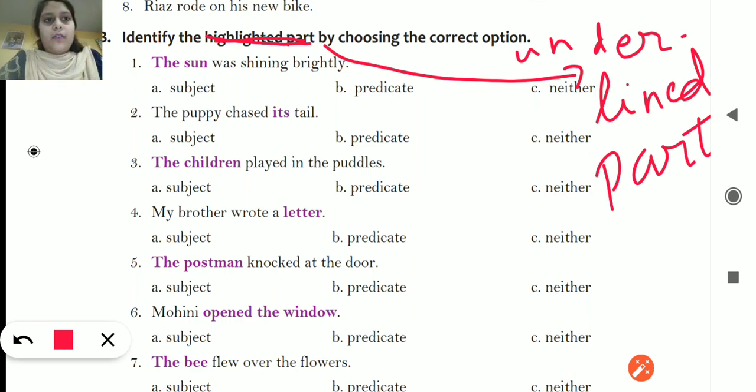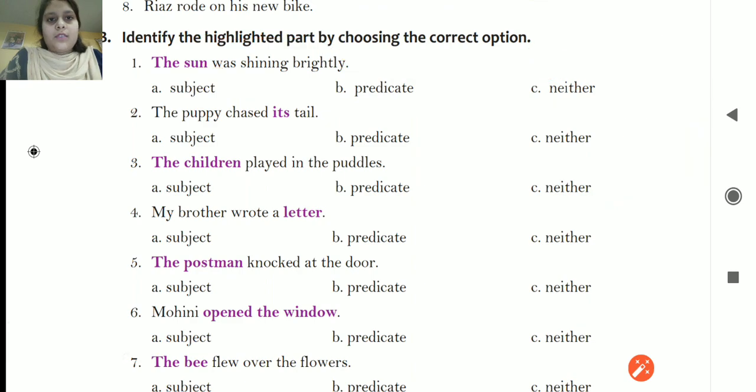After writing this, the first one, the sun was shining brightly. Now in the copy you will not write with the color, so you will write the question number 1, the sun was shining brightly, and you will underline the sun. Then in the next line you will write option A, subject, option B, predicate, option C, neither. Whatever the colored portion is given, you have to underline in the question, and then you have to find out. Hope you have understood this point. Now let us begin the exercise.